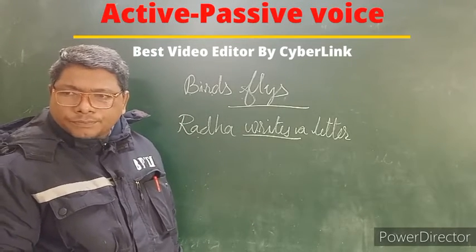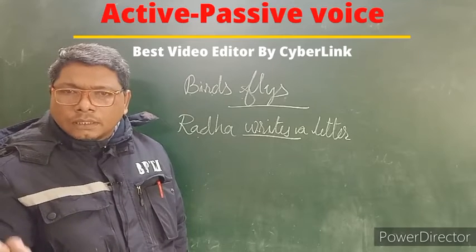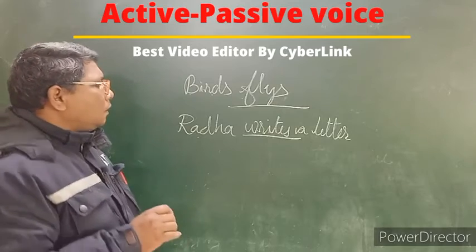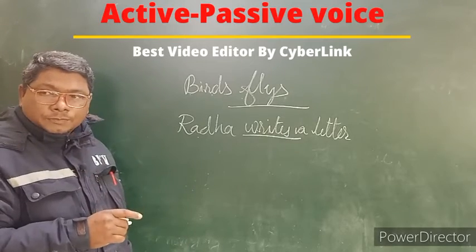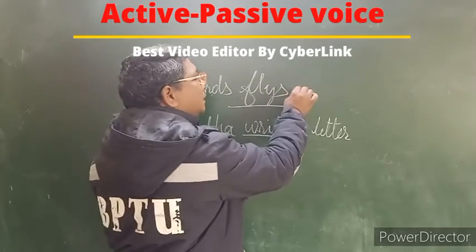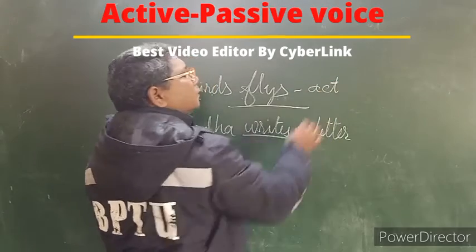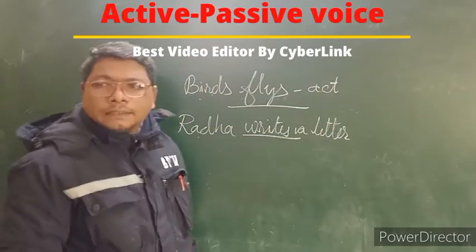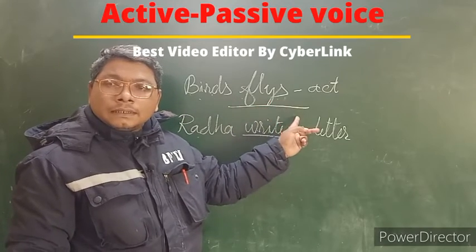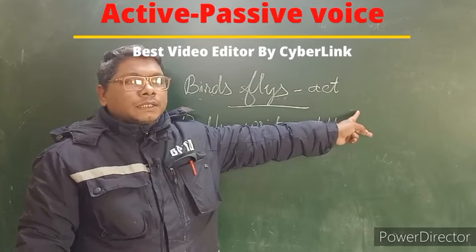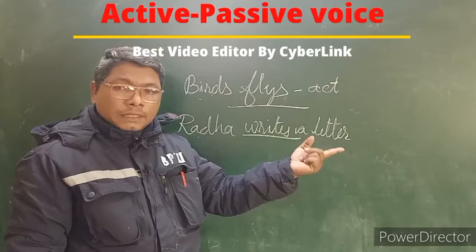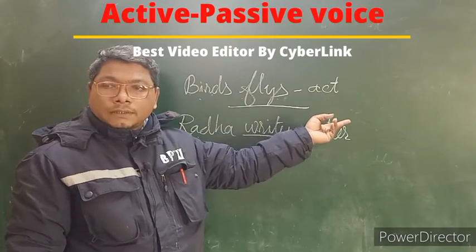Both are sentences, there is no doubt. But there is a difference. Here the birds fly. The bird is also an actor, but remember, for its act there is no object. It works, but for its work there is no object.